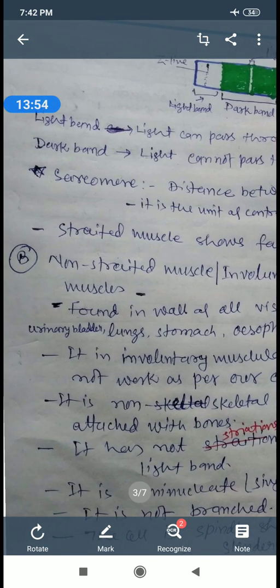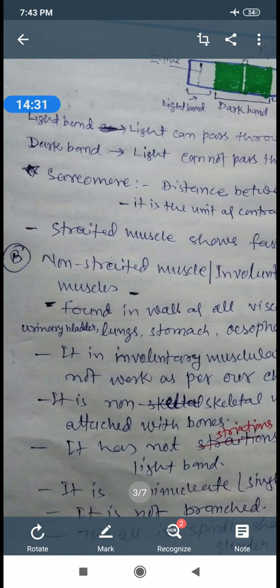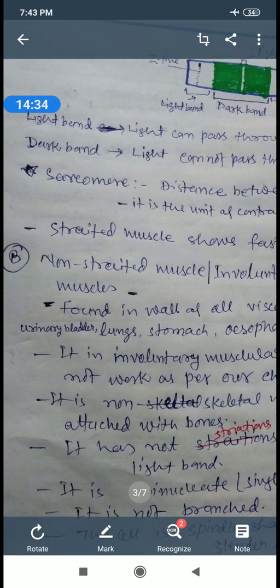Now the non-striated muscle. This is also called involuntary muscle, non-skeletal muscle. Non-striated muscle is also called smooth muscle, found in walls of all visceral organs or internal organs except the heart, like urinary bladder, lungs, stomach, esophagus, etc. It is an involuntary muscular tissue as it does not work as per our choice or will. It is a non-skeletal muscle as it is not attached with bones.